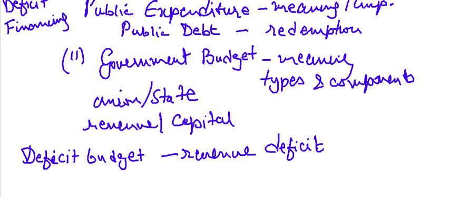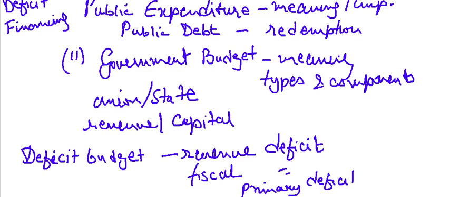You have to know fiscal deficit. Then you have to know primary deficit. So you have to know the meaning and implications.